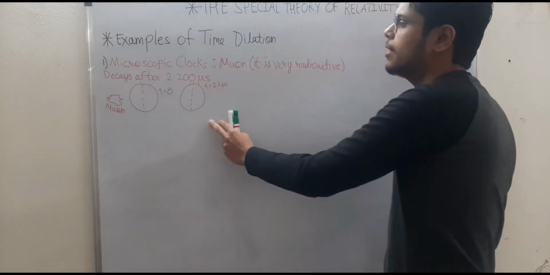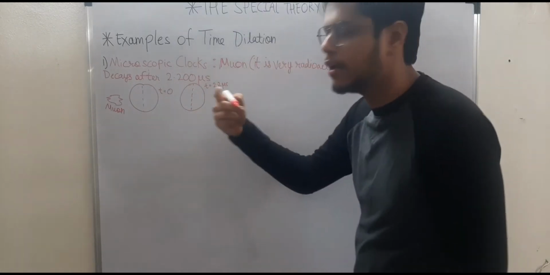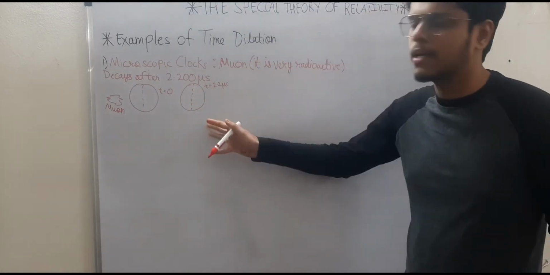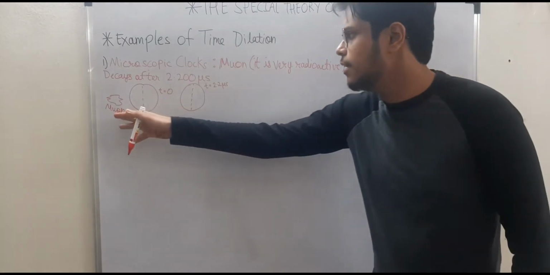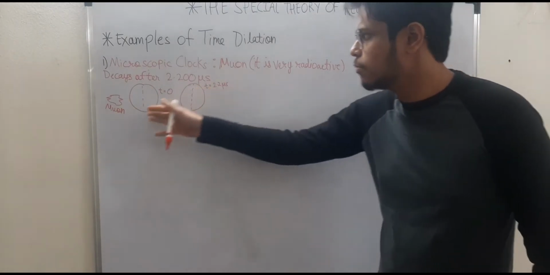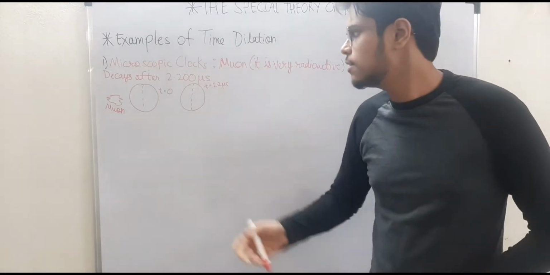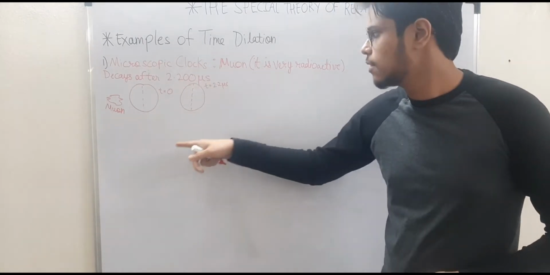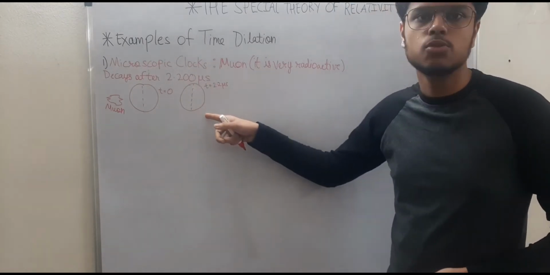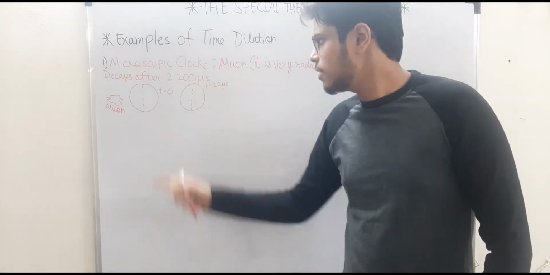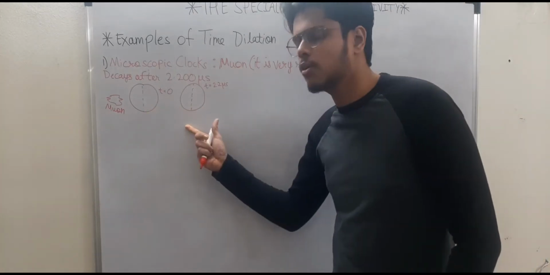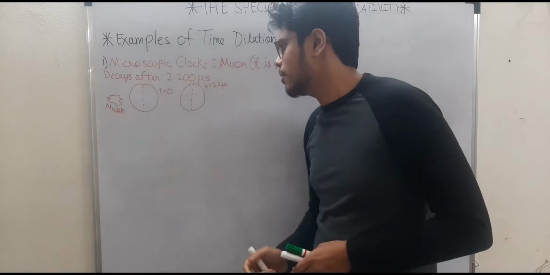So what kind of time interval is this? Is this a proper time interval or an improper time interval? So this is a proper time interval, right? Because your event, that is the decaying of muon, is happening at the same place with respect to the laboratory, right? And your time is shown by only one clock. That's why it is a proper time interval.